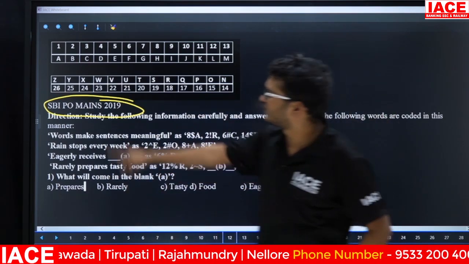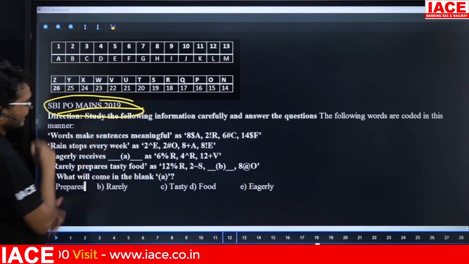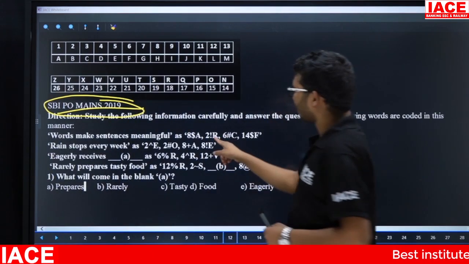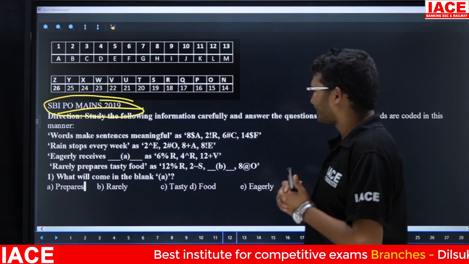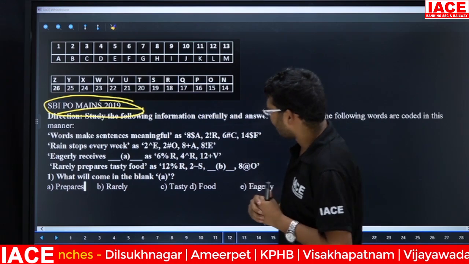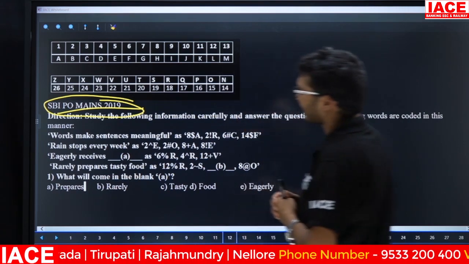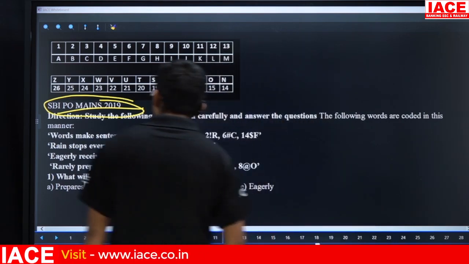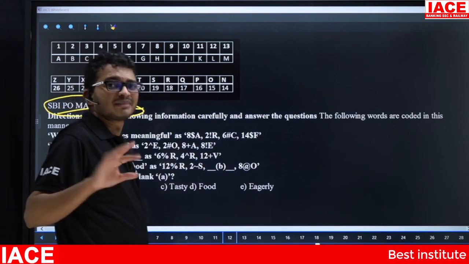Now they again asked this question in 2019 SBI PO mains. Check here, friends. What words make sentence meaningful is written as $8 A, $8 A, next 2 exclamatory R, next 6 hash C, next $14 F. Friends, by seeing this question, which logic are we going to get? In each and every word, we have one number, one letter, and one symbol. Try to identify the logic for any one of them, maybe letter, number or symbol, but it is better to identify the logic for the letter or the number, since the symbol changes in some cases.